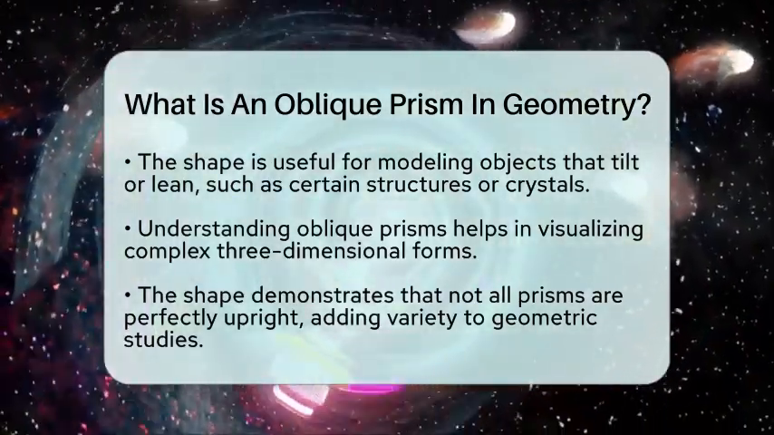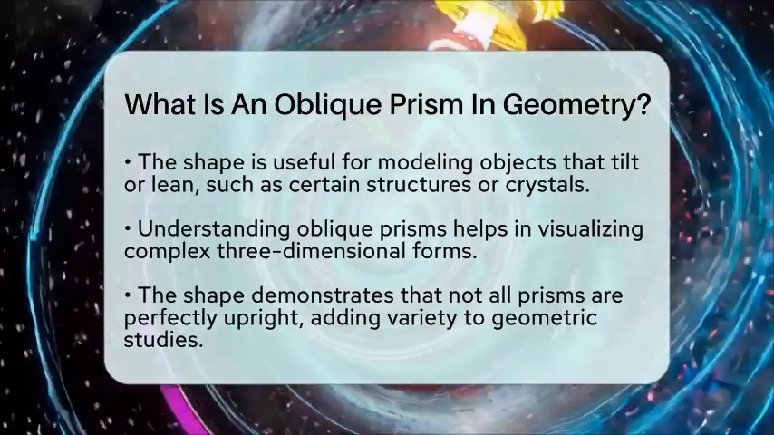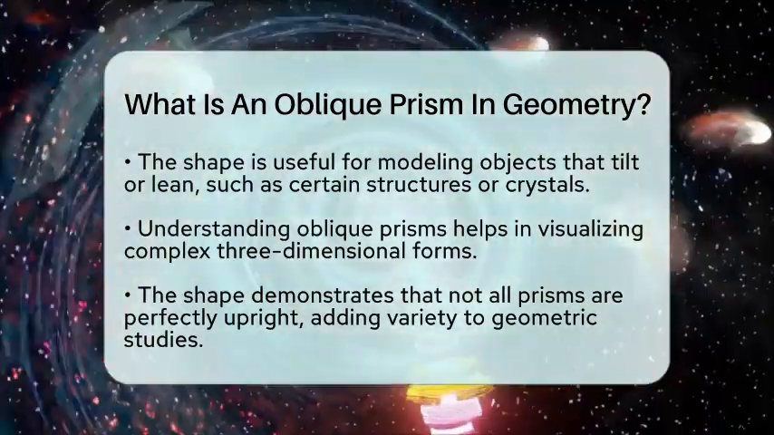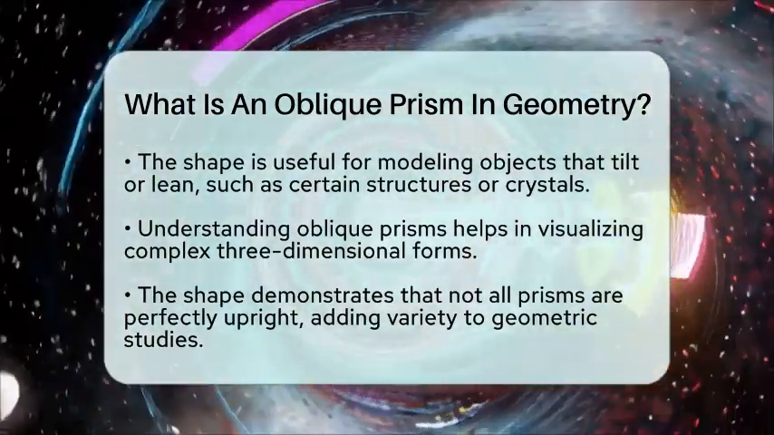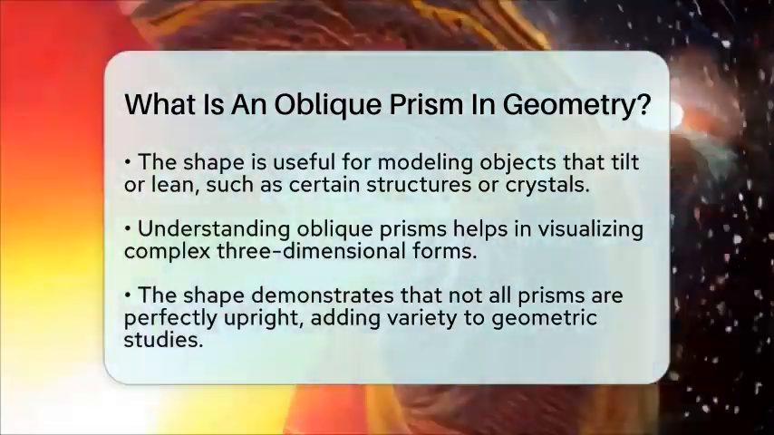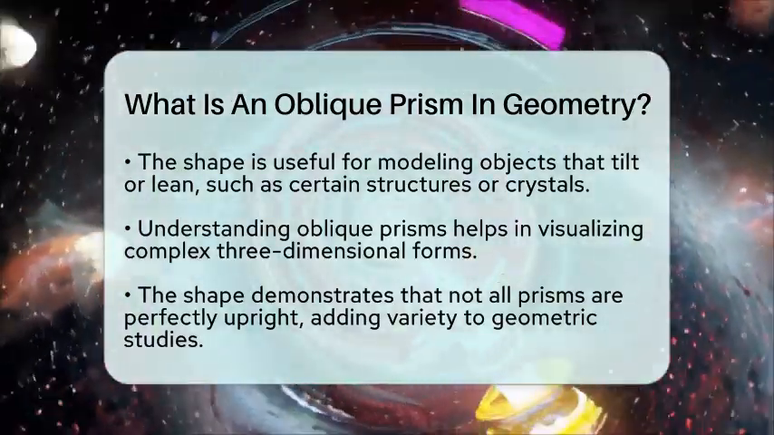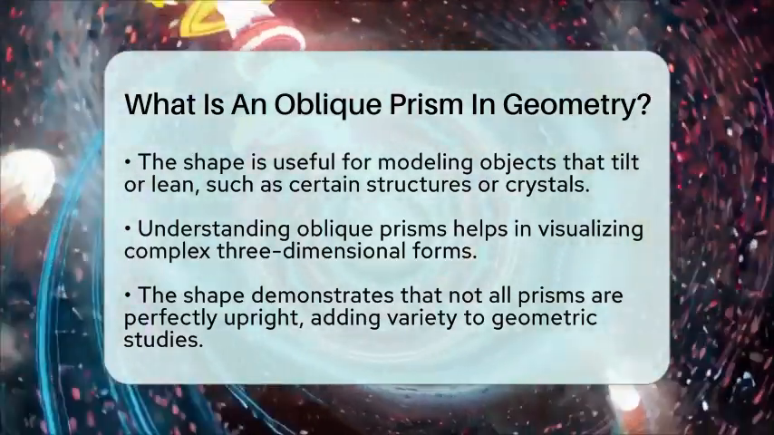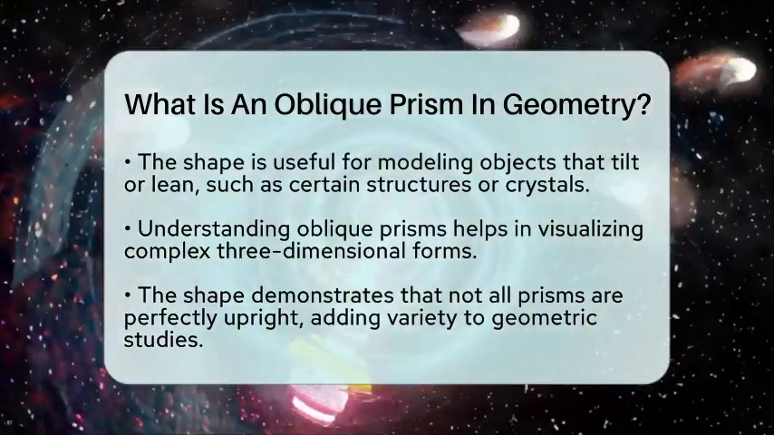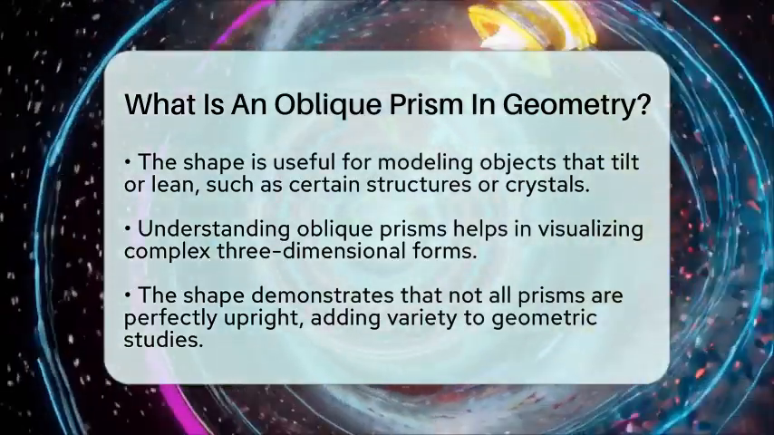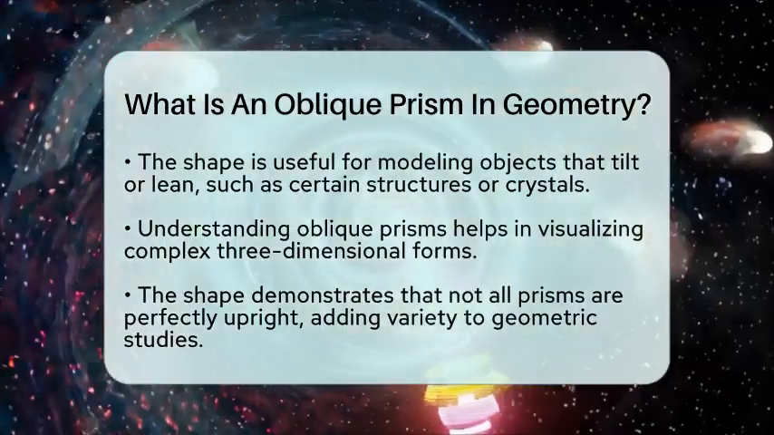So, an oblique prism is a shape where the sides lean, but the bases stay parallel. Its sides are parallelograms instead of rectangles, and its volume depends on the base area and the shortest distance between the bases. This shape shows us that not all prisms are perfectly straight up and down, and that's what makes them interesting in geometry.